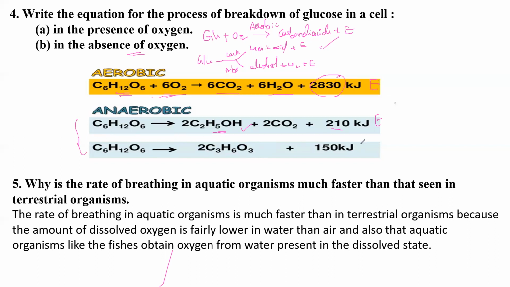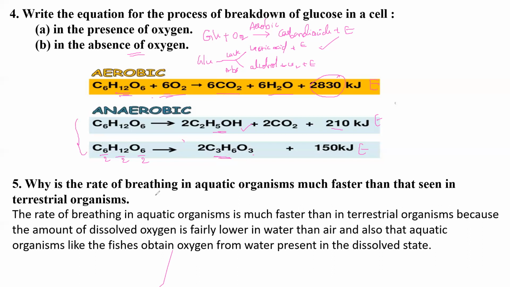Lactic acid plus energy. Here, if you don't know how to write the lactic acid formula, simply you can remember half of the glucose. You divide with the 2. You will get C3H6O3. If you multiply with the 2, again you will get the same molecule. Okay, that is the way to remember. This is the answer for the fourth question. Either word form or formula form you can write.